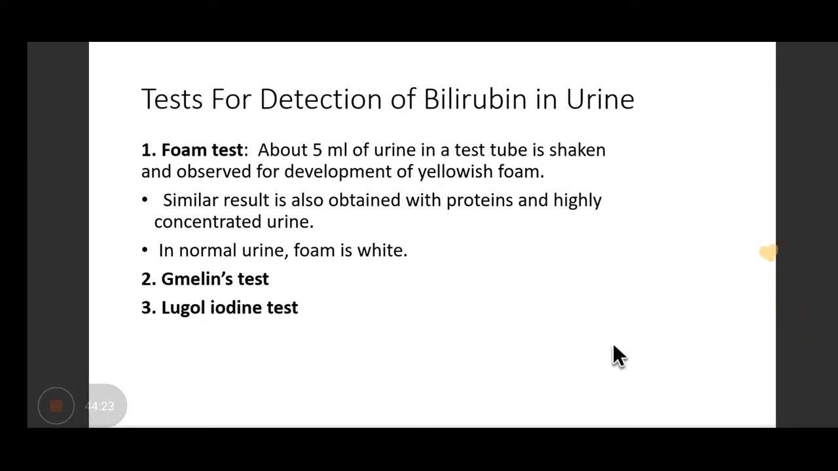So how do you detect bilirubin in urine? There are 3 tests by which you can detect: foam test, Fouchet's test, and Lugol iodine test. What do we do in the foam test? 5 ml of urine is taken in a test tube and is shaken and is observed for development of yellowish foam. Okay. So while discussing the appearance of urine, we discussed this. If bilirubin is present in urine, the urine becomes foamy.